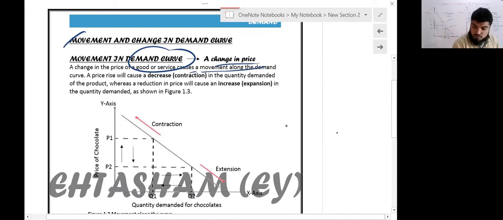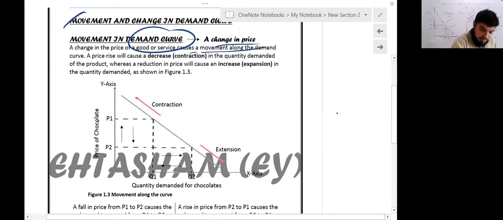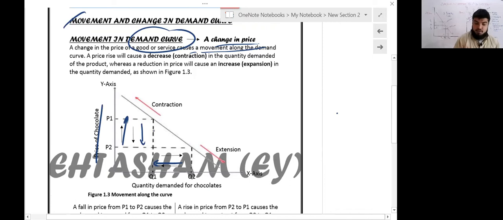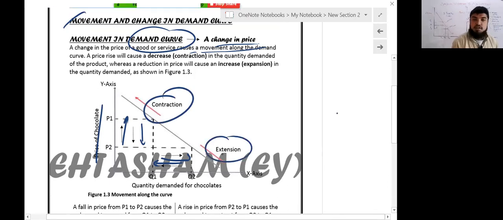Here, you can also observe that if the price of chocolate increases, the quantity demanded is decreasing, and if the price declines from P1 to P2, the quantity demanded extends. Contraction and extension are observed on the same demand curve.